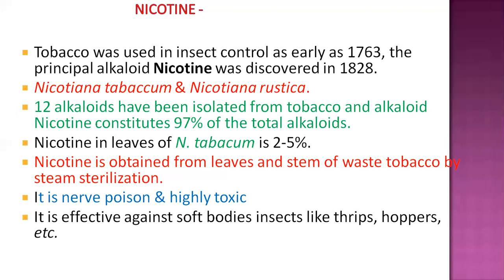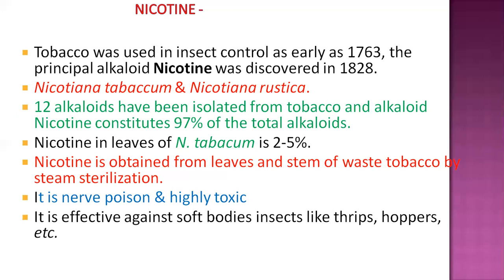In tobacco, the chief source of this insecticidal compound is Nicotiana tabacum, and the second species is Nicotiana rustica. These are the two major sources where the insecticidal property, that means the nicotine, is present. Some other alkaloids are also present in tobacco, and about 12 alkaloids have been reported and isolated from tobacco.